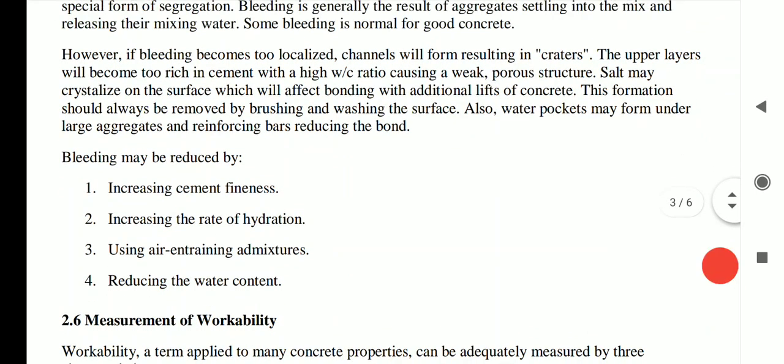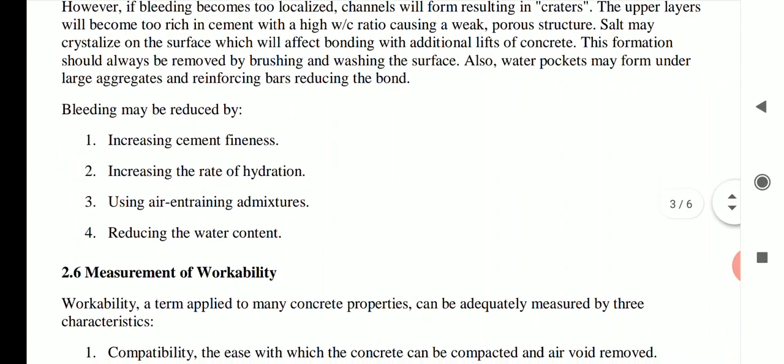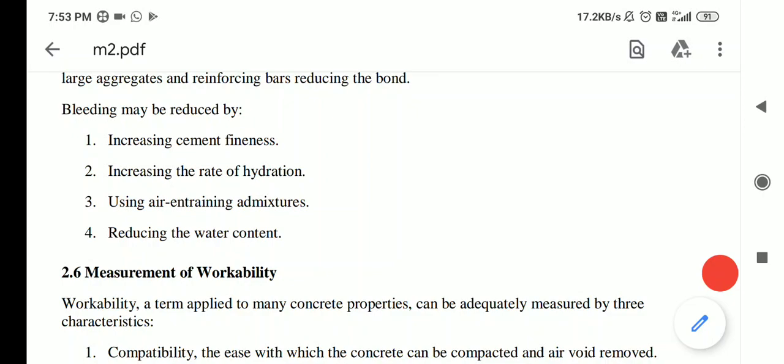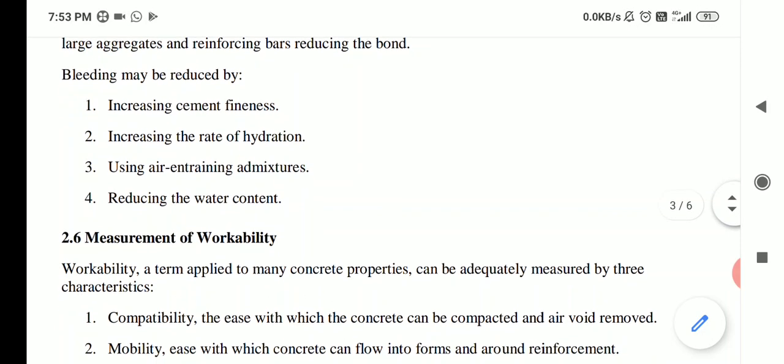Bleeding may be reduced by increasing cement fineness, increasing the rate of hydration, using air entraining admixtures, and reducing the water content. If you apply the proper amount of water to the concrete ingredients, then bleeding will not occur. Hence, we should always go for concrete mix design. There we can determine the amount of aggregate, the amount of cement, and the amount of water to be added. So by using the proper water cement ratio, or air entraining admixtures, we can reduce bleeding. These are the two best methods.